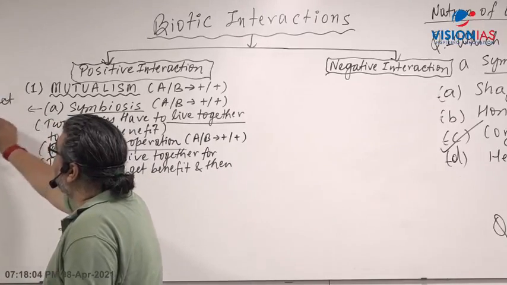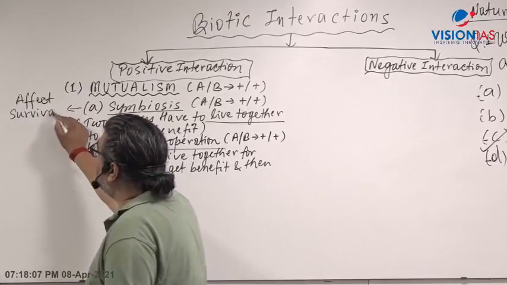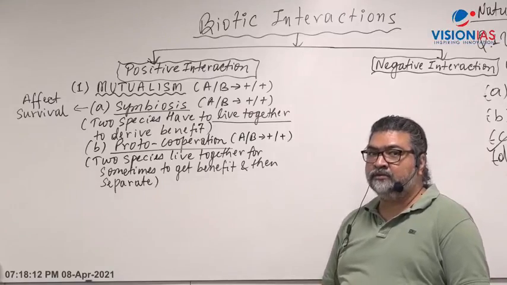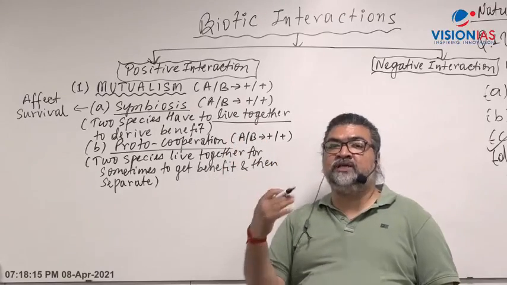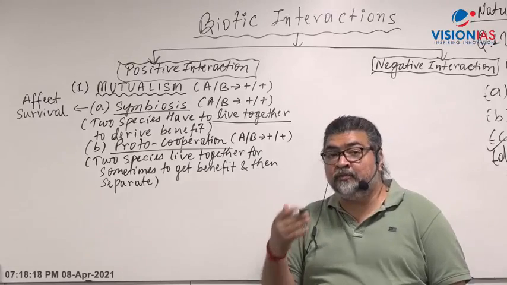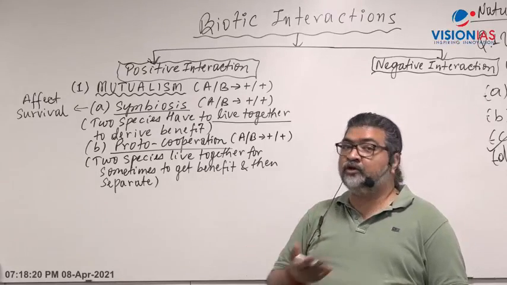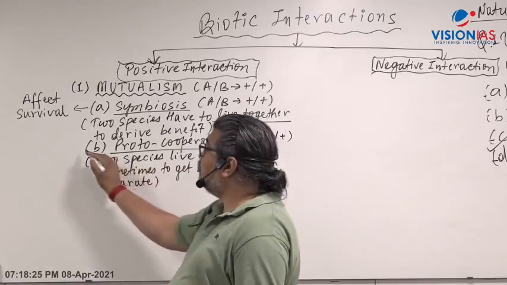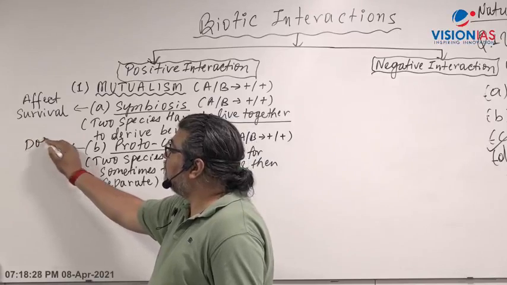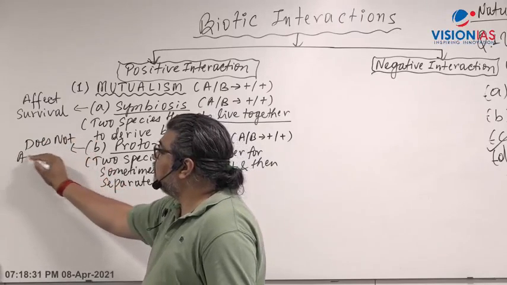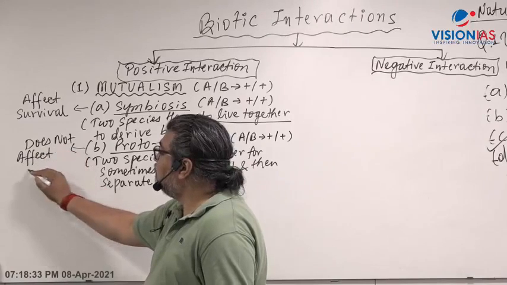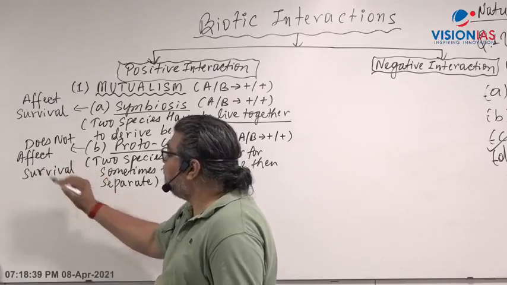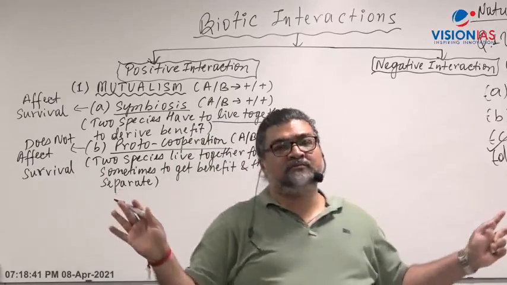If they're not living together, rhizobium bacteria not in the root nodule of the legume plant, the plant will not get nitrogen. If algae, zooxanthellae, don't live in the coral polyp, the coral will die, will not get the food, right? So that is a part of survival. But in the case of proto-cooperation, it does not affect survival. Survival is not a problem there. They come together to get some additional benefit, they get the benefit and then they go away.